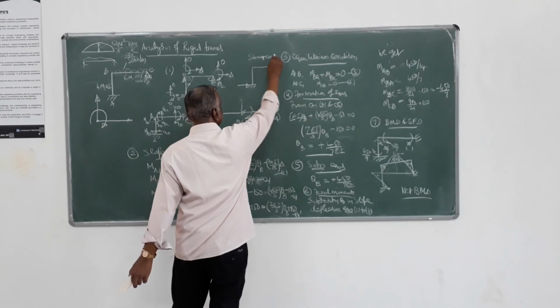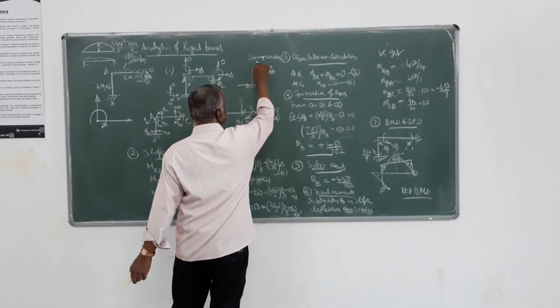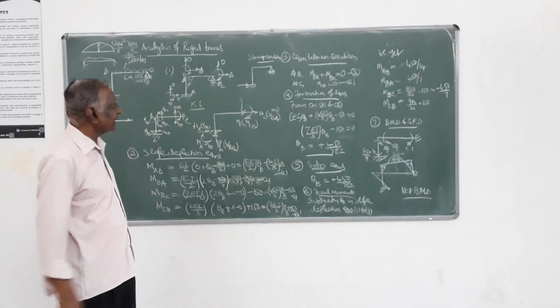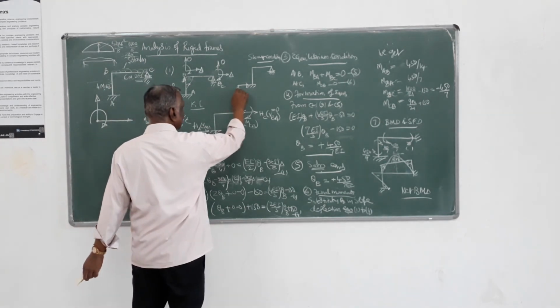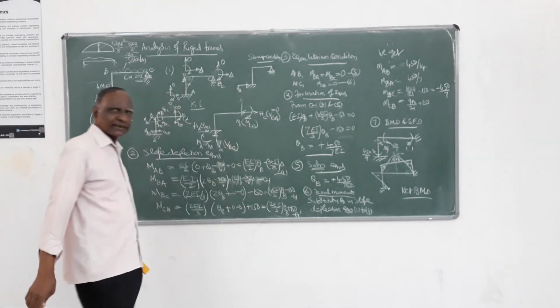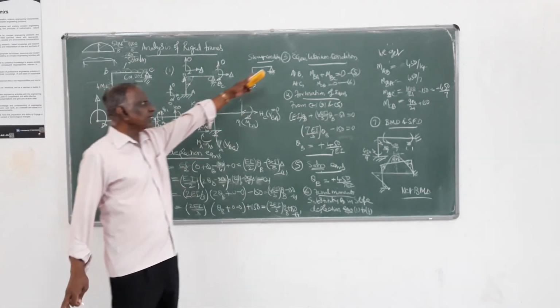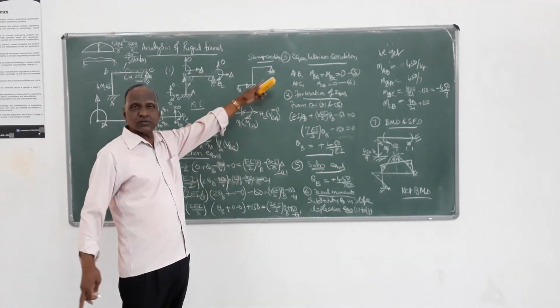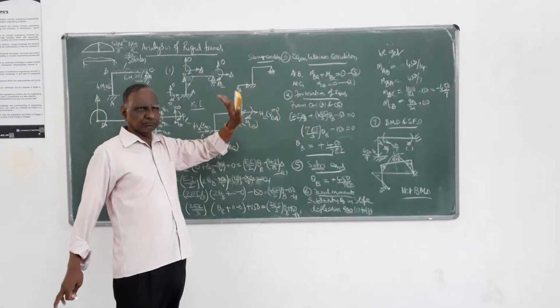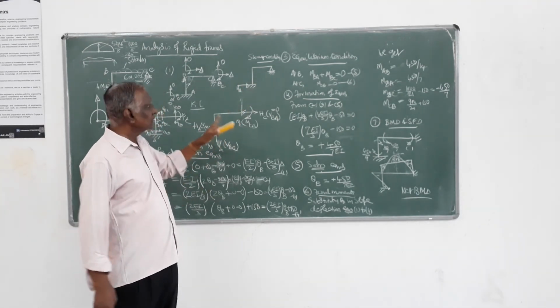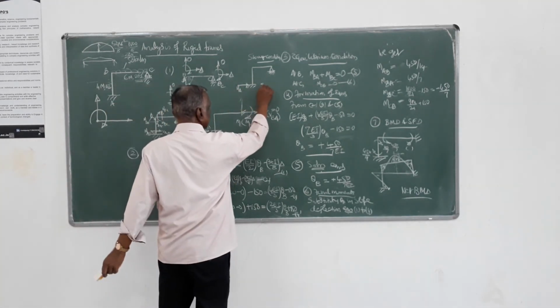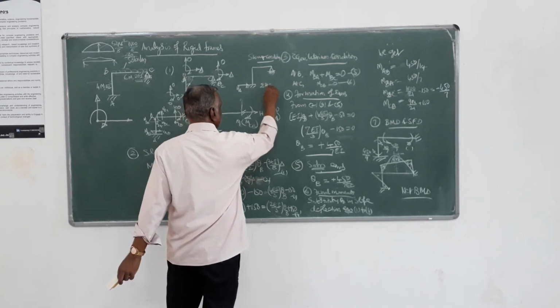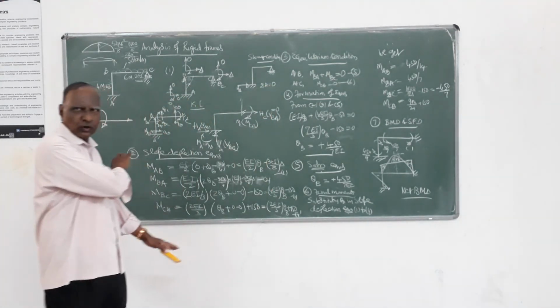Now I am explaining the sway condition, which we have to get. Here I am getting horizontal reaction H. Here at this support I don't get a horizontal reaction because it is a roller, it is allowed to move. Only this. Then you apply the condition sigma H equals 0.